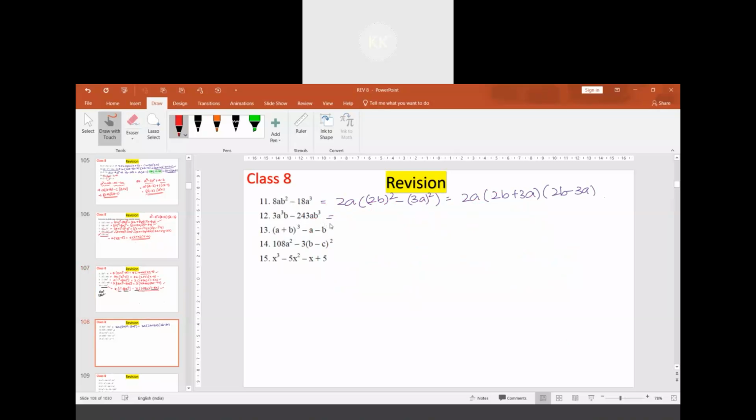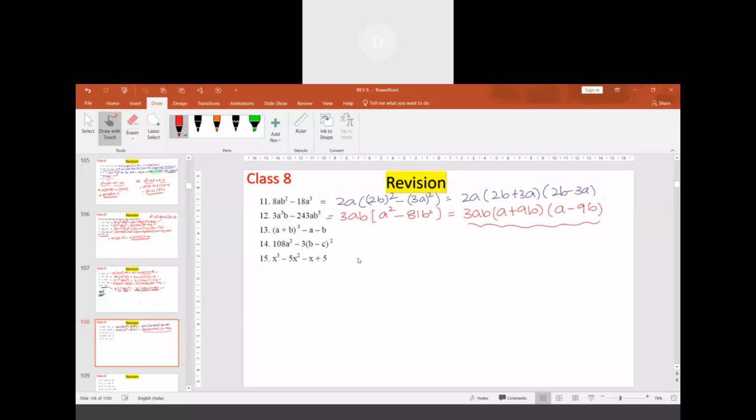What is common? 3ab is common, sir. If 3ab is common, a square minus 81 b square remains. So 3ab is common, multiplied by a minus 9b and a plus 9b. Correct, sir.